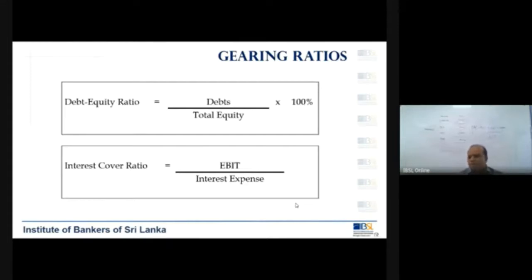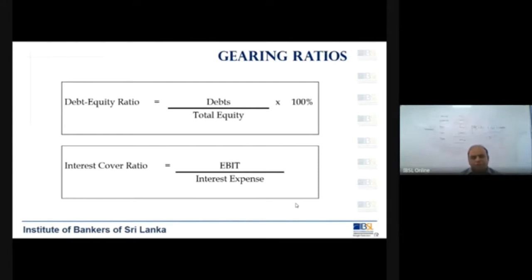Now, what do you mean by this number of times? EBIT means your earnings before interest and tax, divided by interest expense. So, the profit that you earn before interest and tax is adequate to pay your borrowed interest this many times. Say, for example, your earnings before interest and tax is 100. Your interest expense is 20. So 100 divided by 20 means 5.